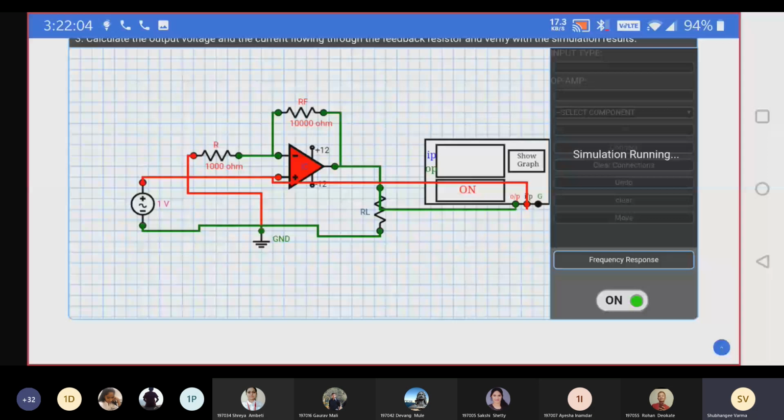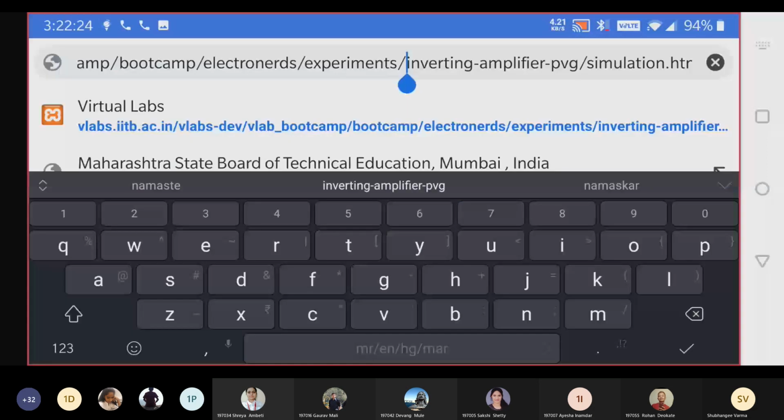Okay, this is the canvas for inverting. So we'll go to again.